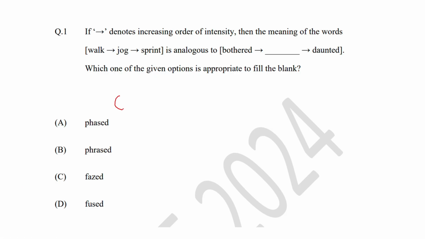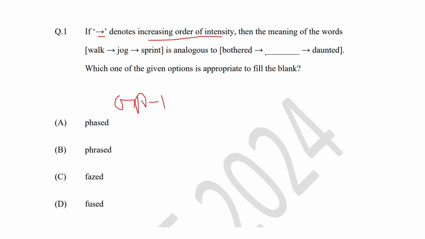Hello everyone. This is a General Aptitude GATE CSE 1 mark question. This question is based on general English grammar. Here they have asked for the analogous of the given example. If the arrow mark indicates increasing order of intensity, then the meaning of the words walk, jog and sprint is analogous to bothered, blank and daunted. So which one of the given words fits in this blank?